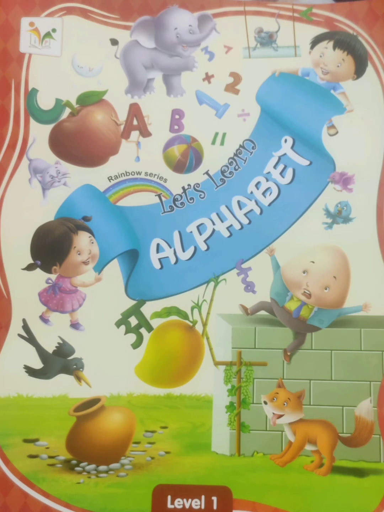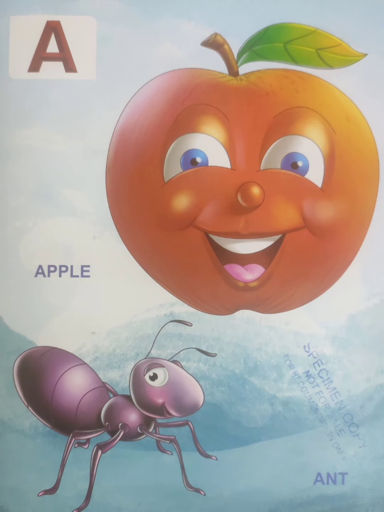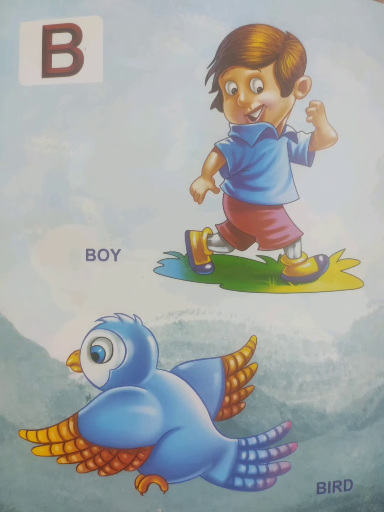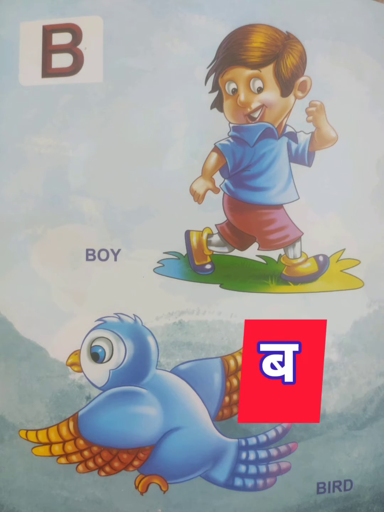Kids, today we will learn phonetic sounds of alphabets. A for apple, A for ant, a, a, a. B for boy and B for bird, b, b, b.